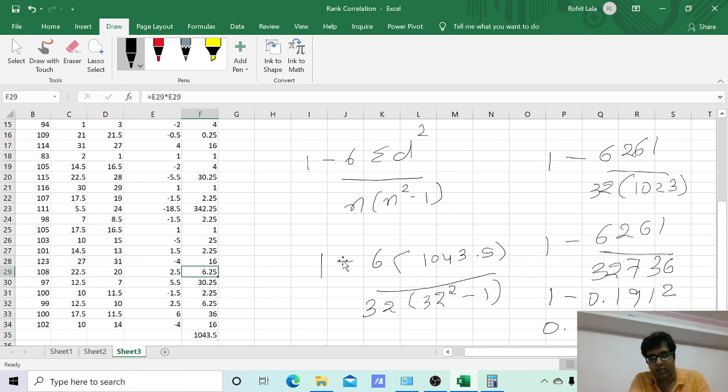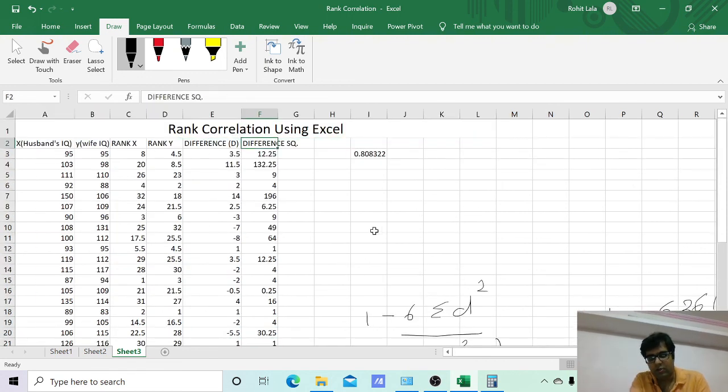We check it with our earlier answer, 0.808. So we are correct. Maybe the fourth decimal is changed, but it's okay. This way we can find the sum. Again, the interpretation: this has a positive sign, so this shows a positive correlation. Obviously, it is above 0.7, so it is a strong positive correlation. So we can conclude that husband's IQ and wife's IQ are strongly correlated.